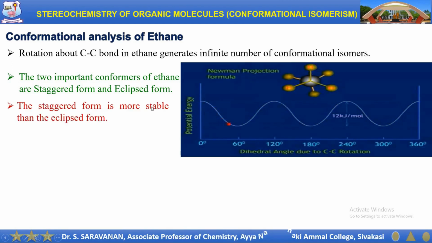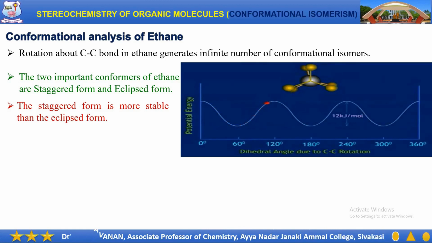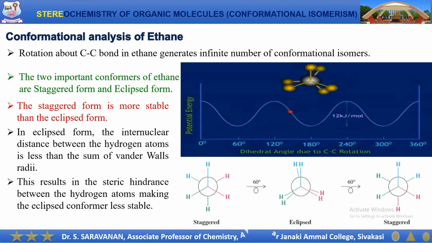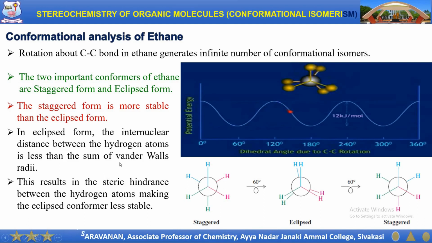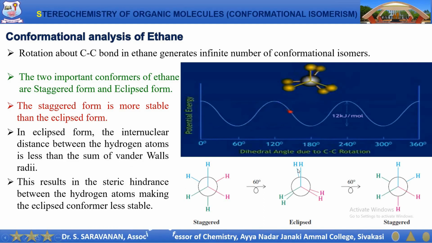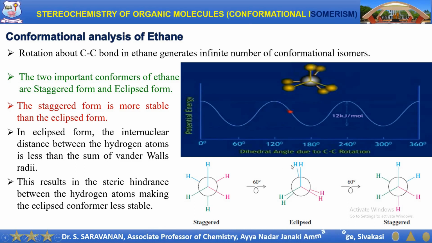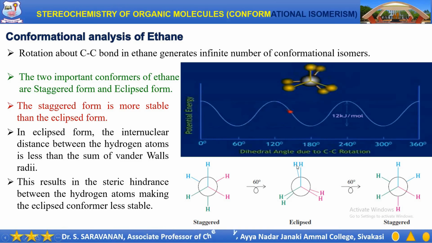Among these two conformers, the staggered form is more stable than the eclipsed form. This is due to the fact that in the eclipsed form, the distance between the two hydrogen atoms is less than the sum of van der Waals radii. This results in steric hindrance between the two hydrogen atoms, which makes the eclipsed conformer less stable.